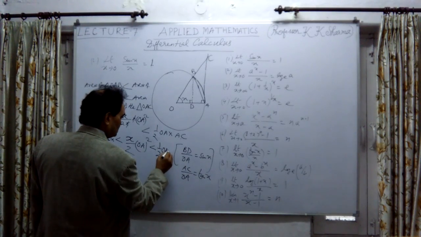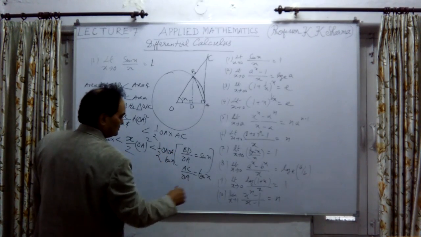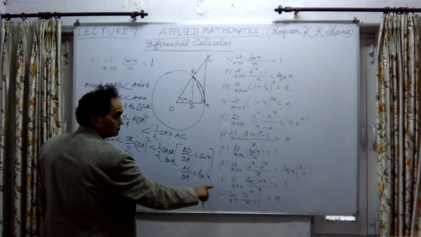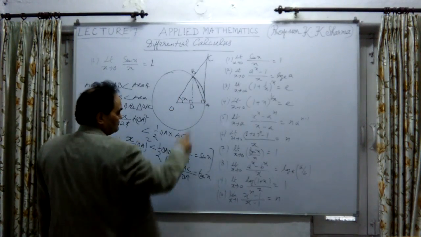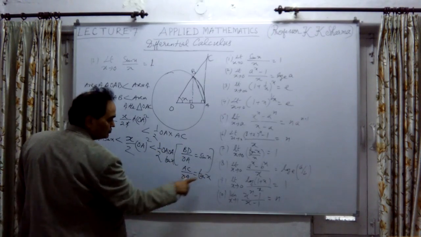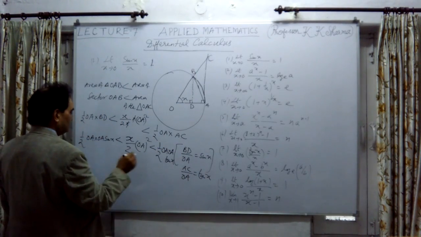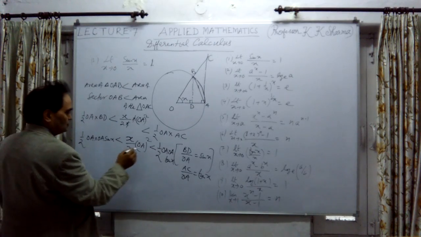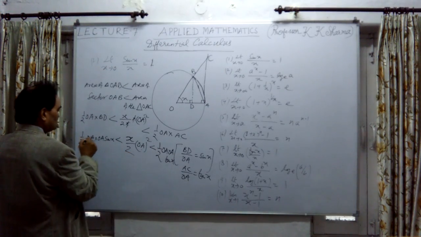This is OA into tan x in this case. Alright, so AC upon OA in triangle OAC is tan x. So in place of AC, AC is equal to OA into tan x. I will replace this. So what we have here is OA square, OA square, OA square.